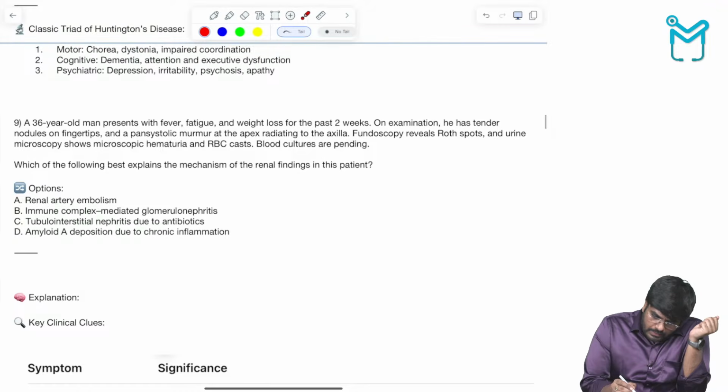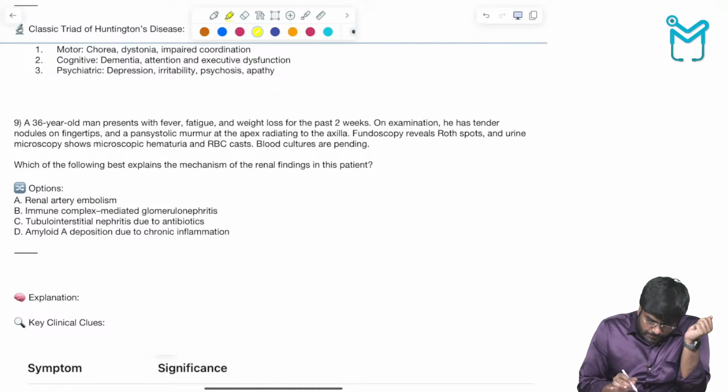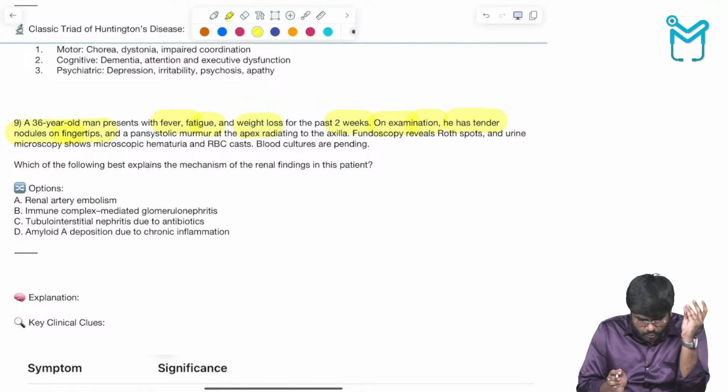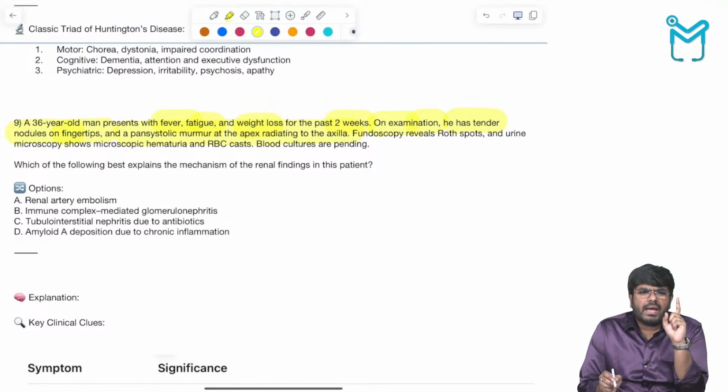Next, a 36-year-old man presents with a fever, fatigue, weight loss for the past 2 weeks. On examination, he has tender nodules on fingertips, and a pansystolic murmur at the apex radiating to the axilla. Means a pansystolic murmur radiating towards the axilla.